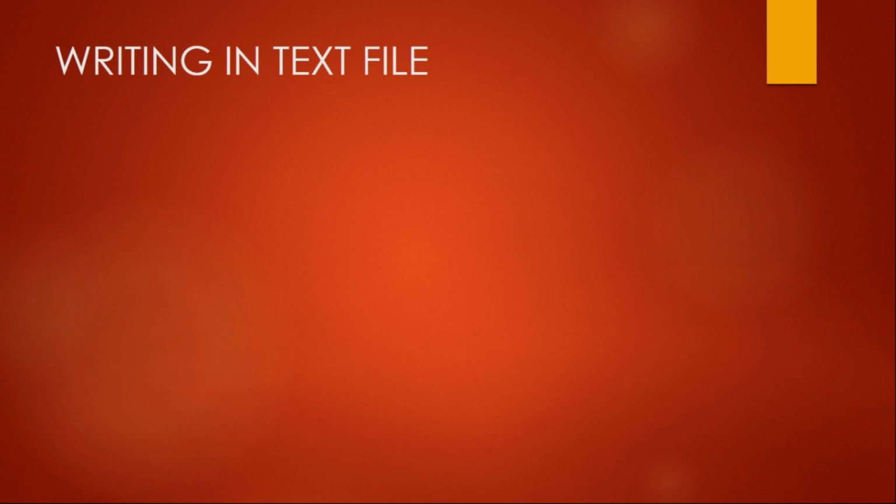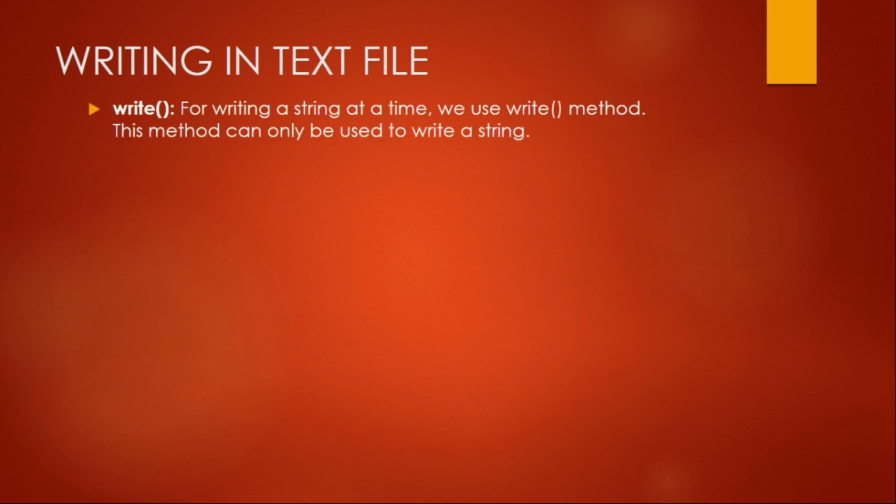Okay. The next is writing in the text file. For writing in the text file, we have two methods. The first method is the write method. The write method is used to write a string at a time. That means one string we can write at a time. The write method can only be used to write a string. That means if you want to write any number, then that number has to be converted into string data type.